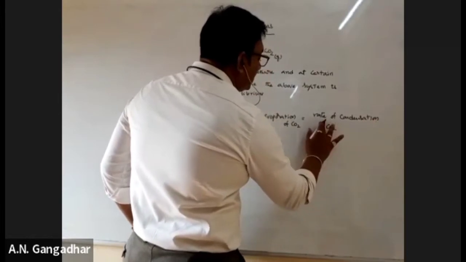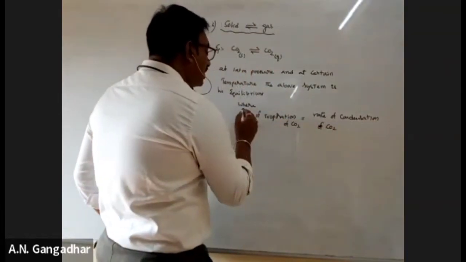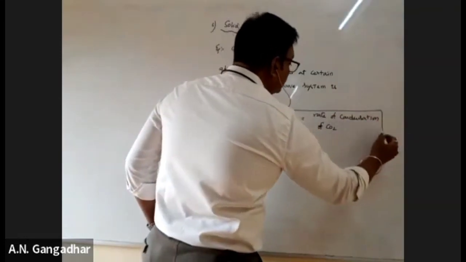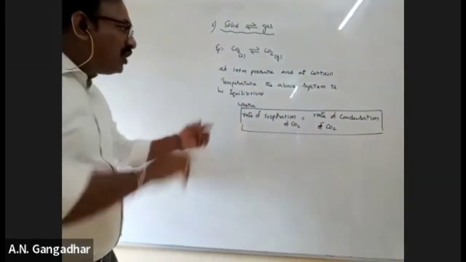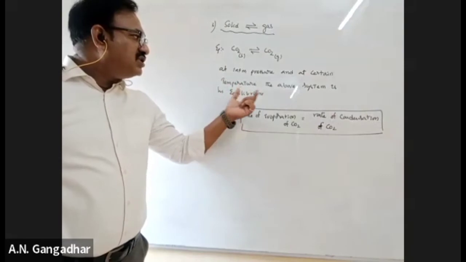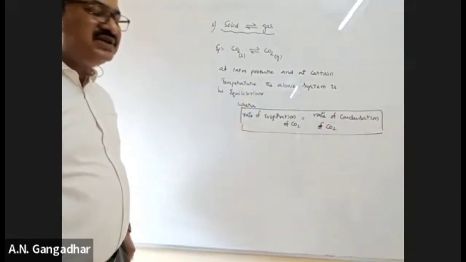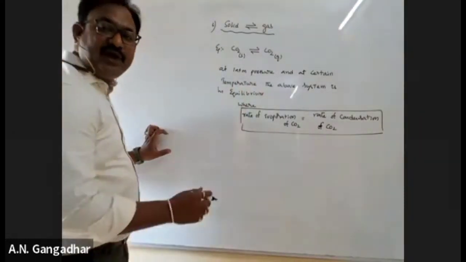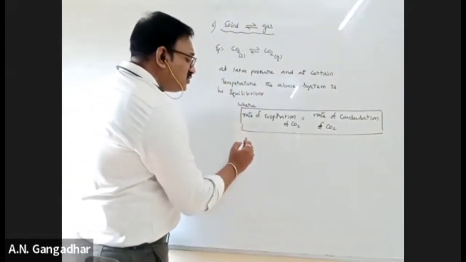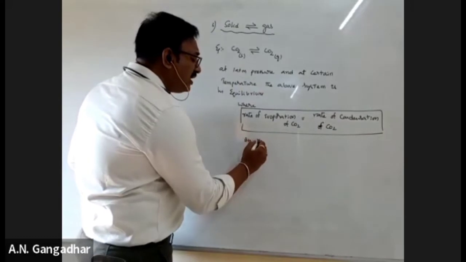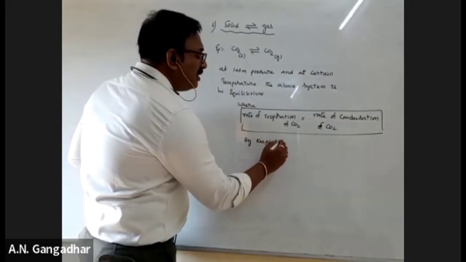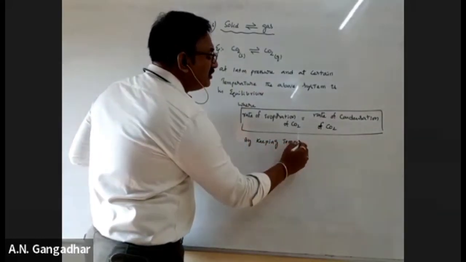Rate of evaporation of CO2 is equal to rate of condensation of CO2. At 1 atmosphere pressure and certain temperature, the above system is an equilibrium where rate of evaporation of carbon dioxide is equal to rate of condensation of carbon dioxide. Now, as usual, you can go through these points by keeping temperature constant.